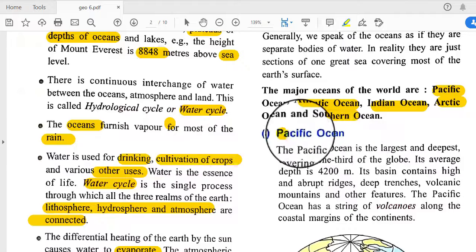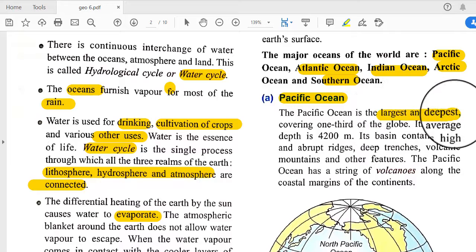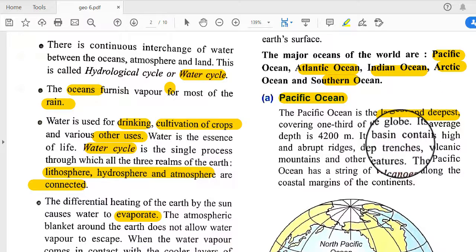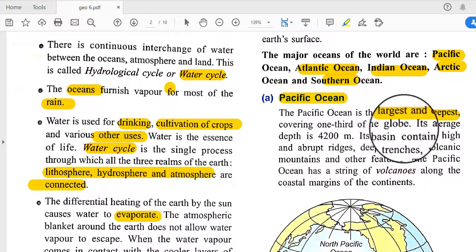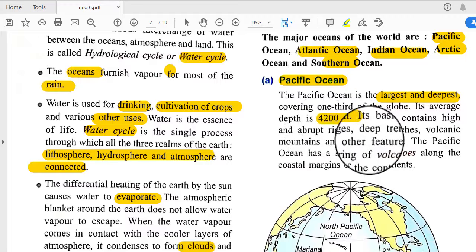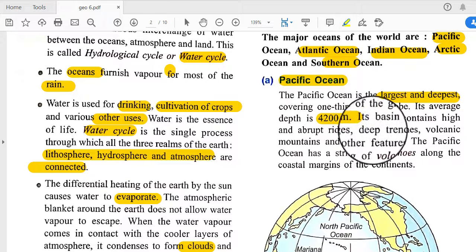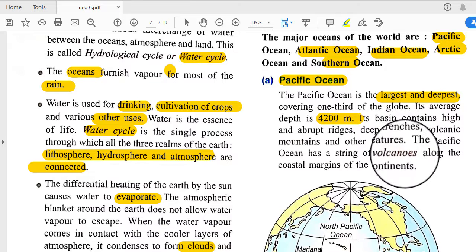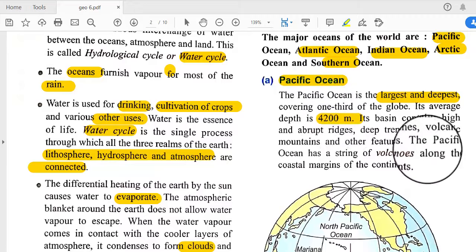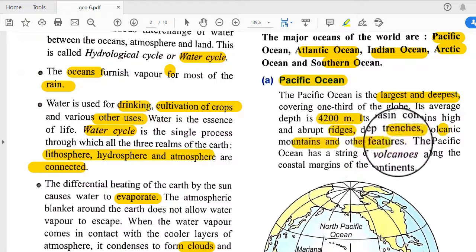At first, come to the Pacific Ocean. The Pacific Ocean is the largest and deepest of all the oceans, covering one third of the globe, and its average depth is 4,200 meters. Its basin contains high and abrupt ridges, deep trenches, volcanic mountains, and other features. So in the depth of the ocean, we can see various kinds of ridges, deep trenches, volcanic mountains, and other features.